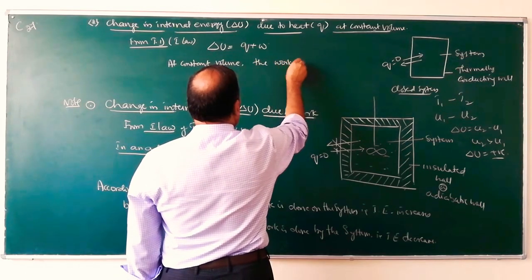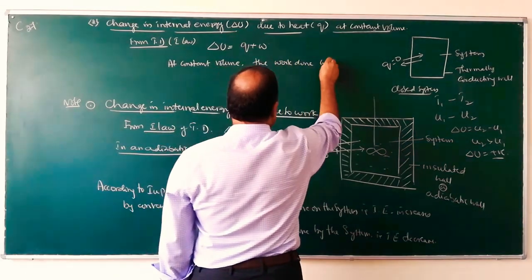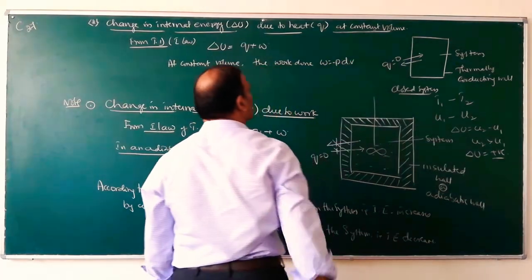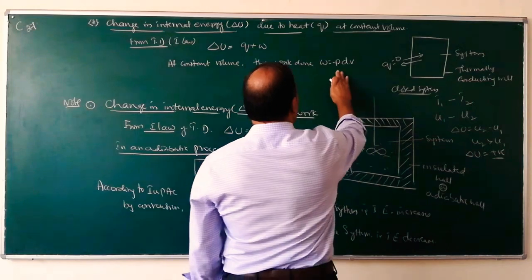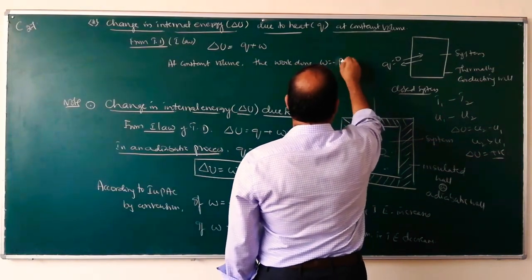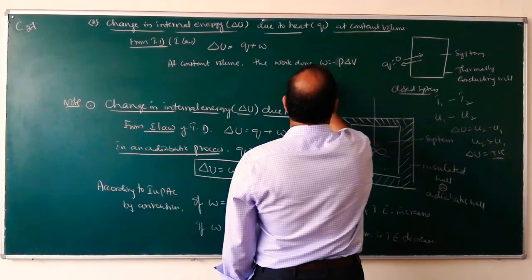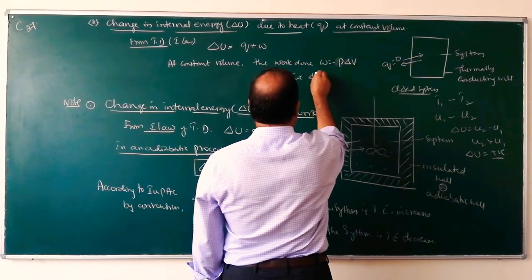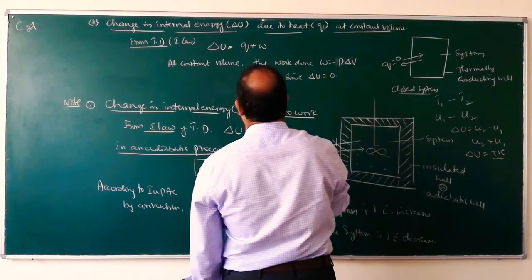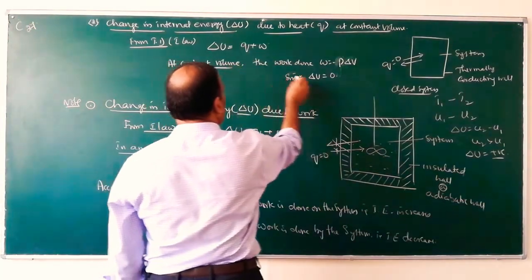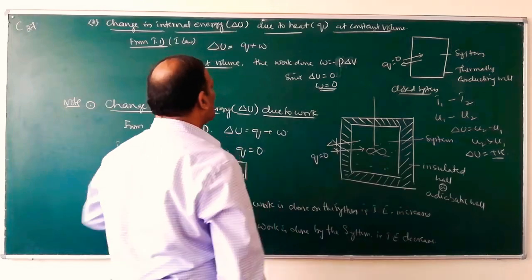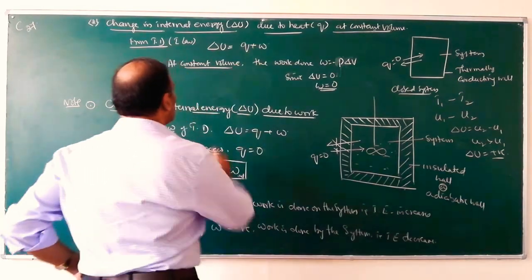the work done, W is equal to minus P into dV. We are going to study that later on. P into delta V. Since change in volume delta V is equal to 0 at constant volume, W is equal to 0.